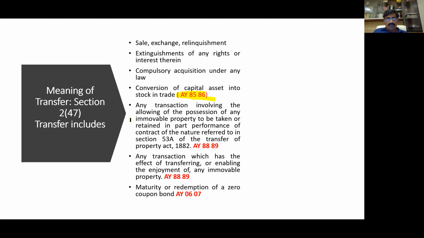So he wants to bring the land as stock in trade into his business. He can bring the stock in trade and credit the capital account, but he purchased it, say, 10 years back for 1 lakh. Today the value of that asset is 1 crore. Now, as a student of accounting, at what value will you record it in the books? Forget about income tax for a minute. At what value will this stock in trade be recorded in the business? Cost 10 years back was 1 lakh, but today its value is 1 crore.